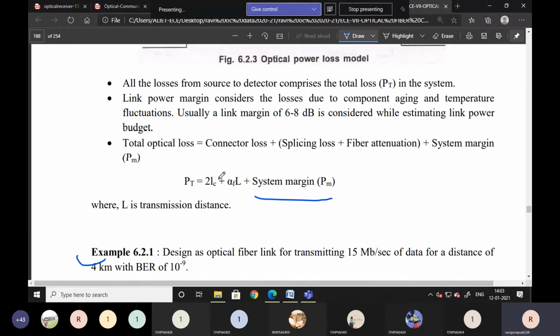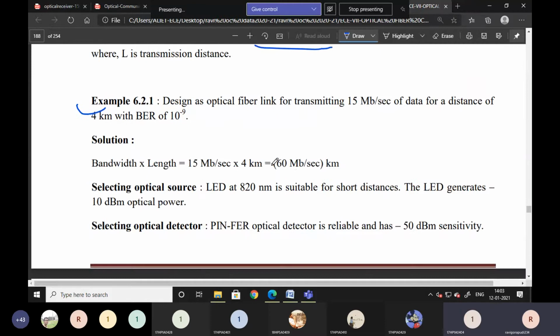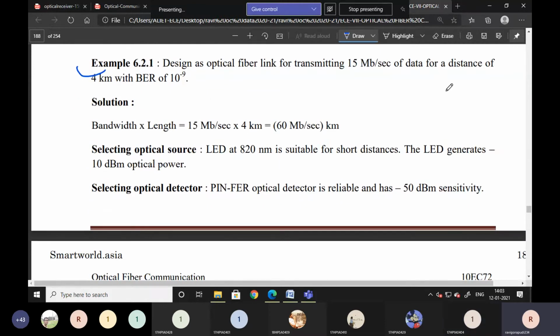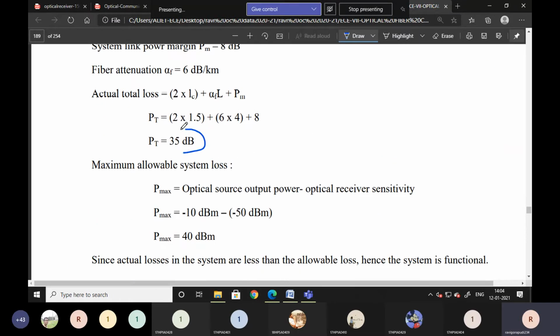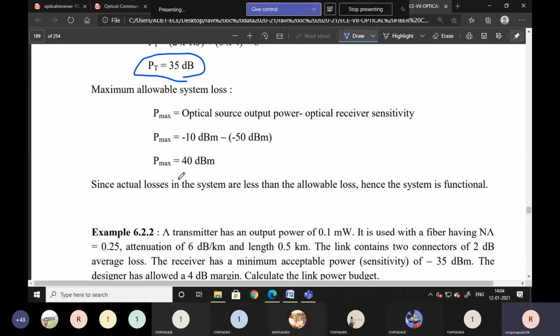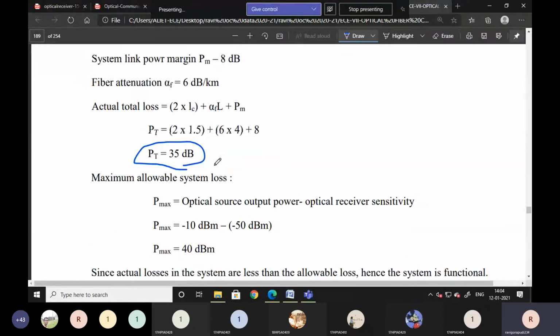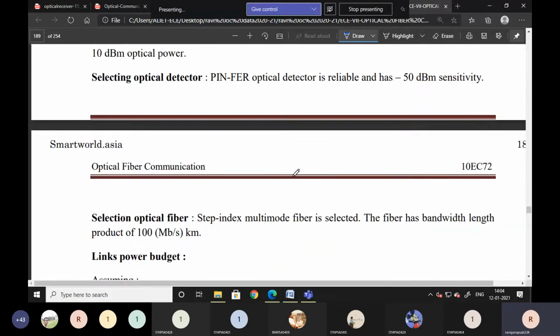So here, the link budget analysis, we are going to explain with an example. We are going to transmit some information with some data rate. What is the power calculated here? That is nearly 35 dB, we got transmitted power. There is a loss, and the maximum power is 40. So more than the loss, the transmitted power is more. That's why the system is a good system. Like that, we are going to analyze power with losses. That is a link power budget.